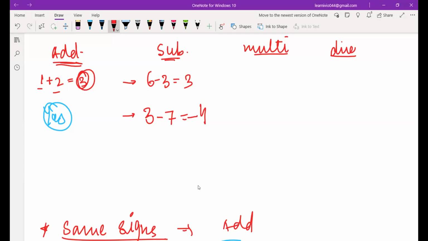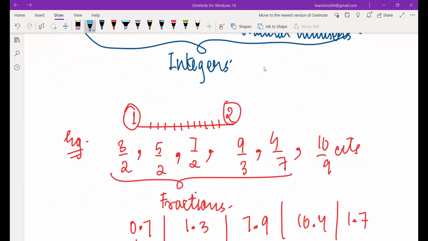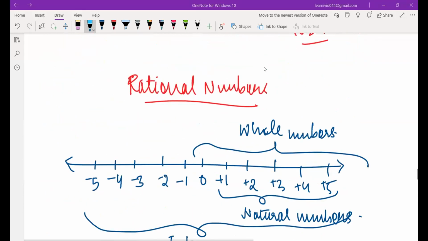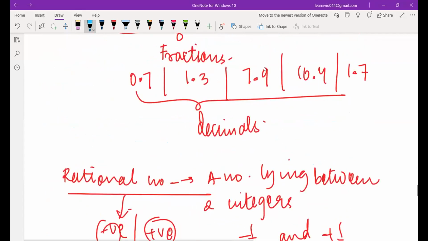So now tell me, is minus 4 a whole number? No, minus 4 is not a whole number. Minus 4 is an integer. We studied, right? Whole numbers are 0 and all the positive numbers. Minus 4 was not a whole number, right?